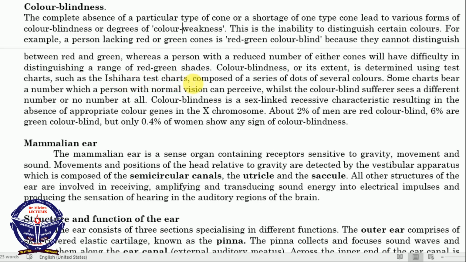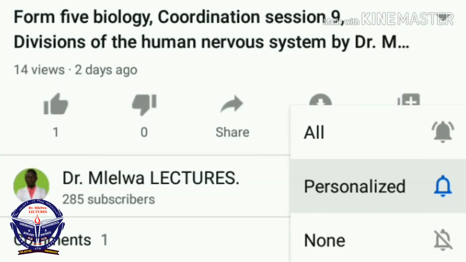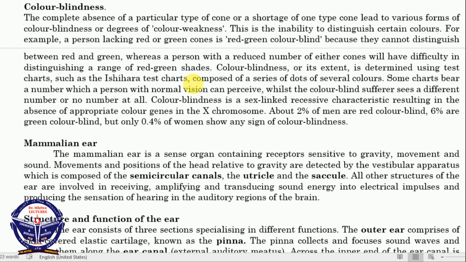I don't have the diagram of the test chart, but if you will visit the Understanding Biology book, you will see it. Now I'm very sorry sijaiweka hapa, lakini test chart inakuwa ina different colors. Then yule mtu anakuwa anapewa ile chart, anaulizwa what is this color. Kwa mtu anaweza kusema this is green, akionyeshwa kwenye red anasema tu this is green, akionyeshwa tena kwa rangi nyingine anasema this is green. Wanajua kwamba okay, this is red green color blind, manake he or she cannot differentiate between the red and the green color, composed of a series of dots of several colors.